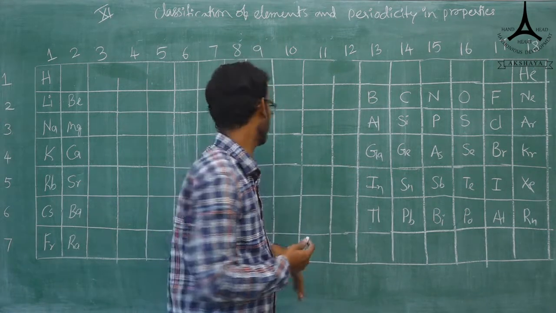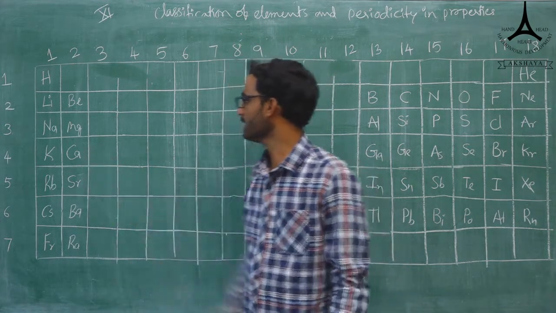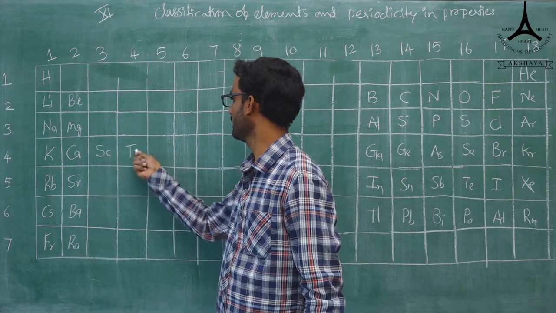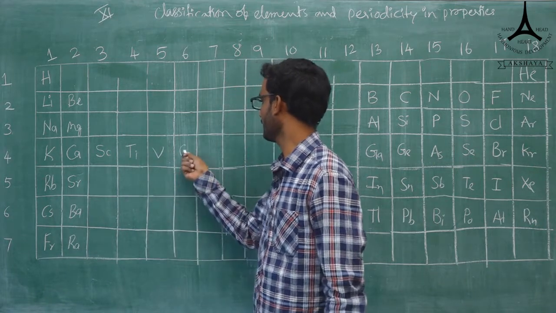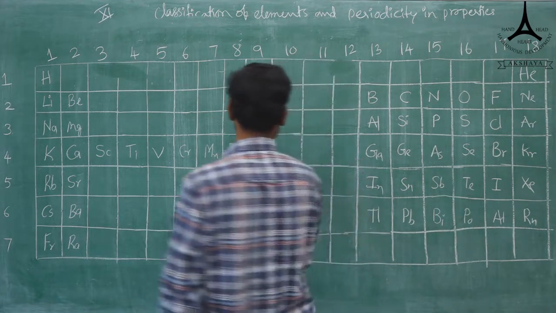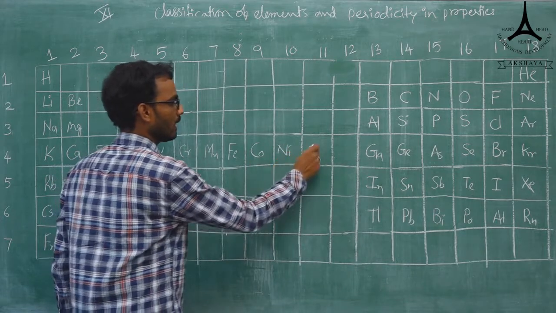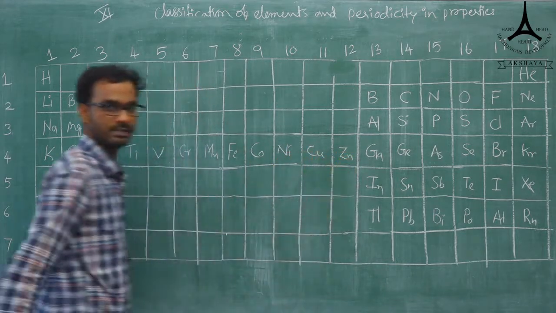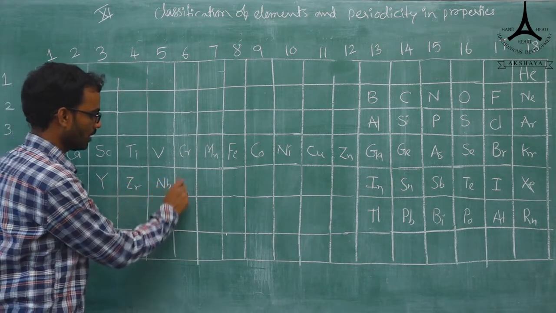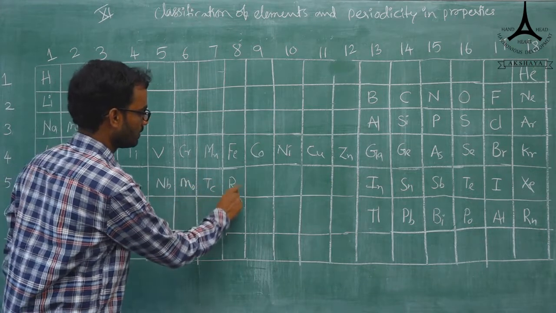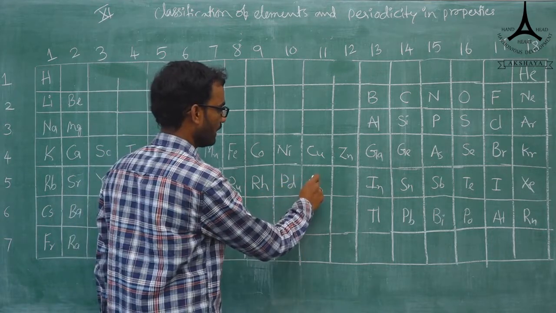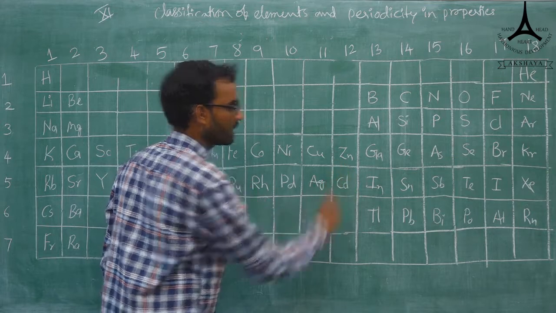Okay, what about the transition elements? Transition elements start here. Here is calcium. After calcium, we can start with scandium, titanium, vanadium, chromium, manganese, iron, cobalt, nickel, copper and zinc. Same like that we will start here with yttrium, zirconium, niobium, molybdenum, technetium, ruthenium, rhodium, palladium and silver, and the last one is cadmium.